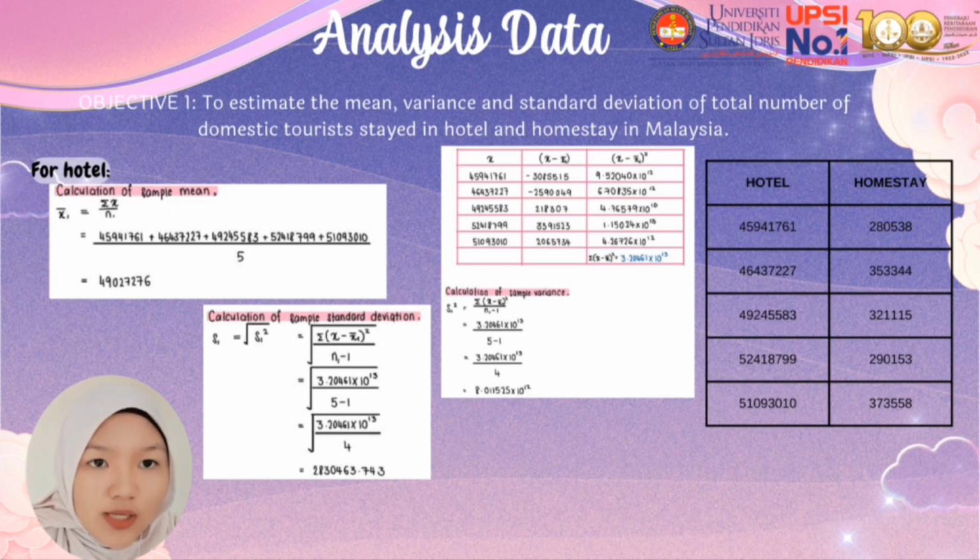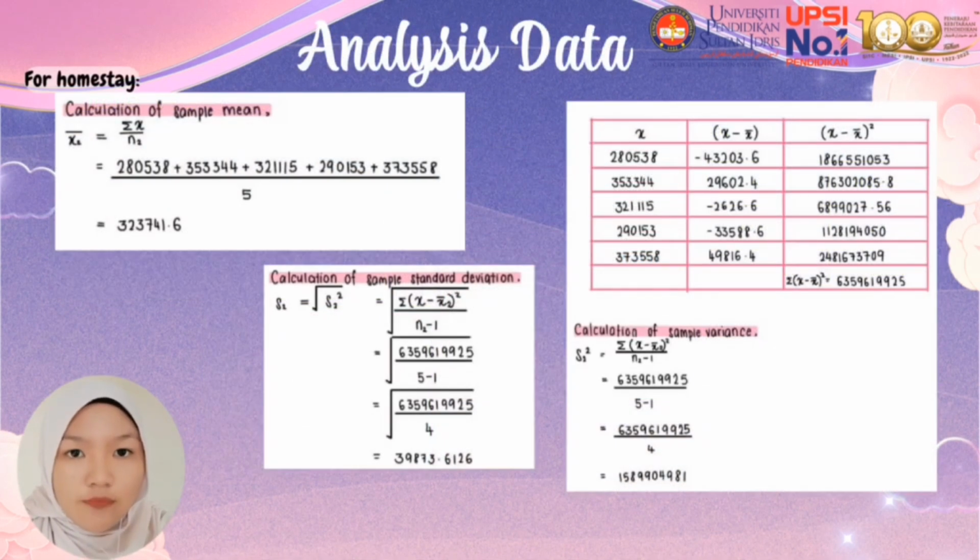Second, we calculate the sample variance. The formula is S square equal to sum of S minus S bar to the power of 2 over N minus 1. So we get 8.01125 times 10 to the power of 12. Lastly, we calculate the sample standard deviation, which uses the same formula as the sample variance, but we must add the square root over all of it. And we get 2830463.743.